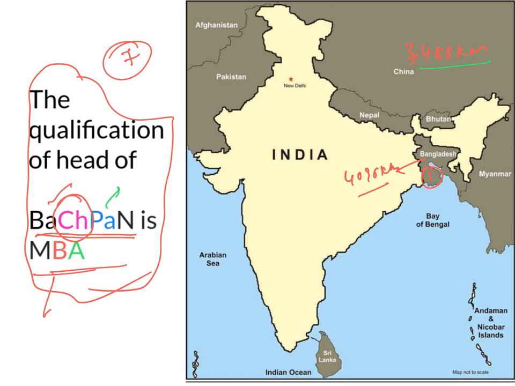Pakistan and India have a common boundary of 3323 kilometers. And the next country, N, indicates Nepal. Nepal and India share 1751 kilometers of common boundary.